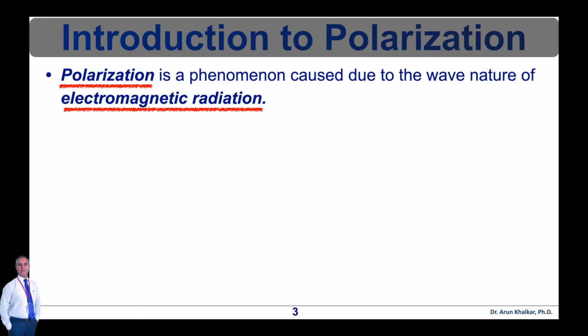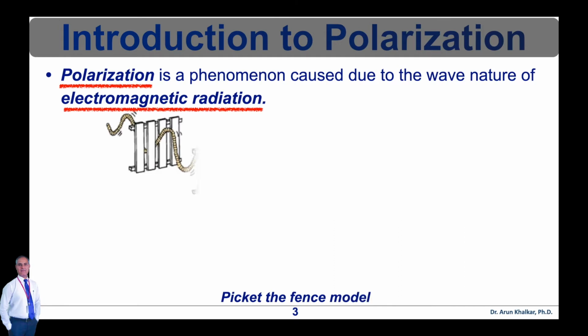The French scientist Arago noted that light reflecting off glass at an angle had special properties. Further experiments convinced him that these properties came about because light is a transverse wave. He named these properties polarization. Let's discuss the polarization phenomenon by the picket fence analogy.